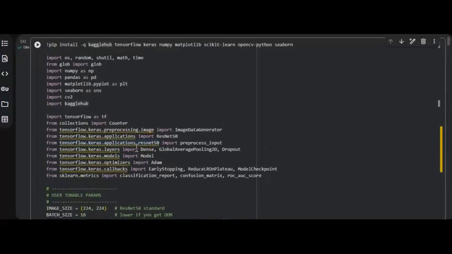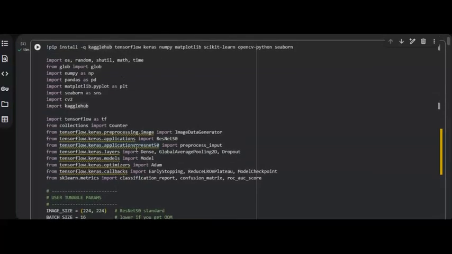test X-ray. In the first step, we install all the necessary dependencies and libraries such as TensorFlow, Keras, Kaggle Hub, and other required libraries. Next, we import all the modules needed for image processing, model building, evaluation metrics, and visualization.